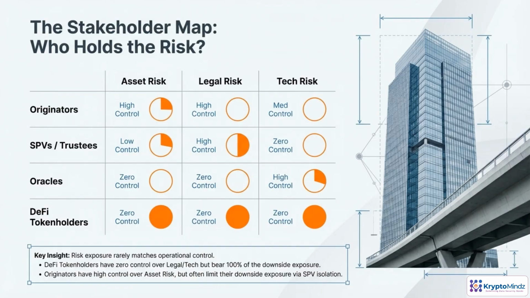In most RWA structures, the people who can actually push the buttons are not the ones who eat the losses. Originators control the underlying assets and operations, but often use SPVs to cap how much downside they personally take. SPVs and trustees control the legal plumbing, yet they're typically paid fees, not bearing the main economic risk. Oracles control what data hits the chain, but rarely share in asset losses if that data is wrong. Meanwhile, DeFi token holders often have almost no operational control, yet absorb nearly all economic, legal, and tech risk when things go bad.